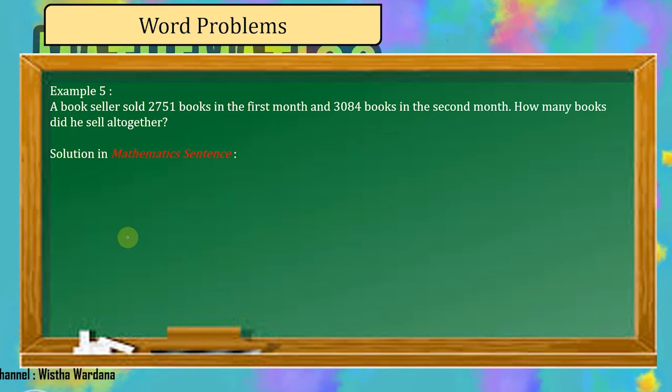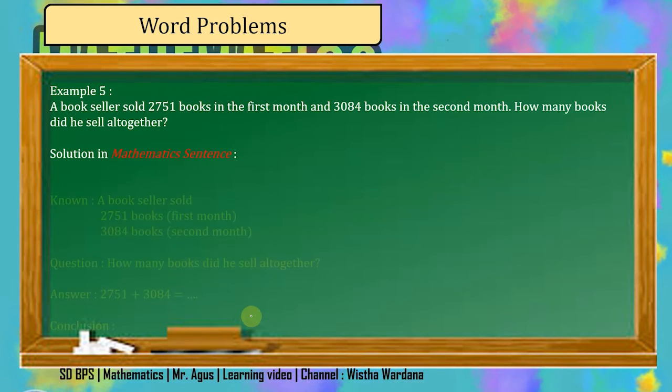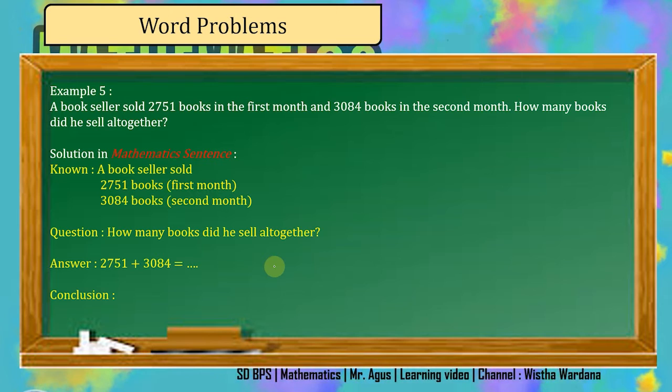So, I suggest you use a mathematics sentence to answer this question, because it is easier to understand the question when you change it into a mathematics sentence. So the mathematics sentence of this question will be like this. There are 4 parts in a mathematics sentence.